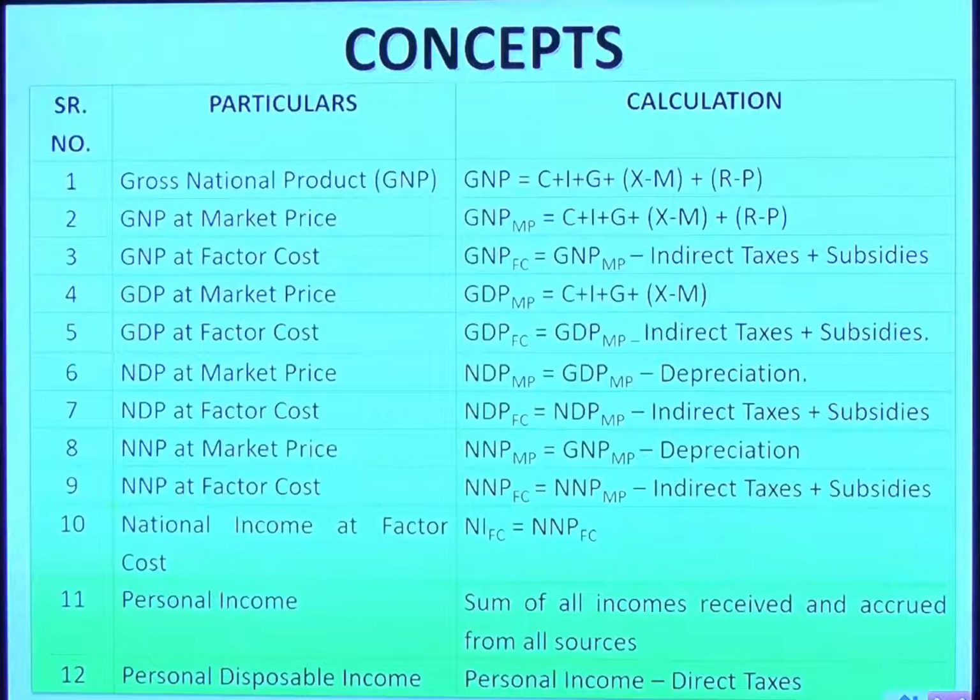Next comes personal income. Of course, it is altogether a different concept. Sum of all incomes received and accrued from all the sources. It means whatever cash transactions done during the year plus outstanding is called personal income. Actually, it is not a personal concept, again at macro level. And personal disposable income, of course, after reducing direct taxes. For example, if the overall salary of all the salaried persons is, let's say, 2000 million rupees, from which 50% tax, I wish 50% would never come as a direct tax, but let's say from 2000 million rupees, 50%, 1000 million rupees goes as a tax. So the remaining 1000 million is disposable.